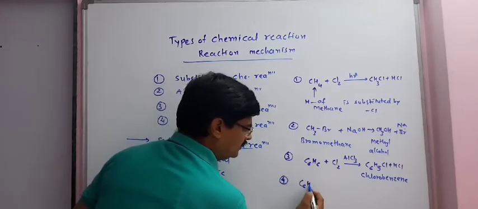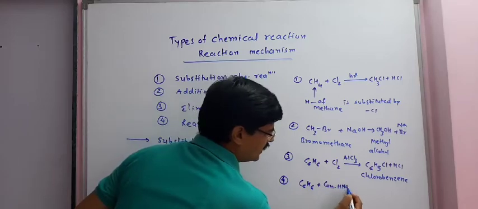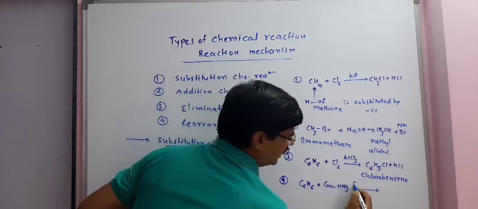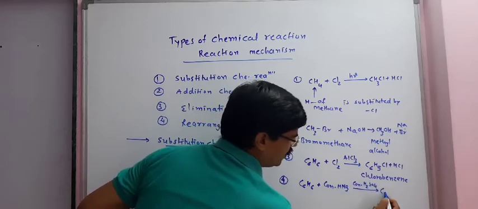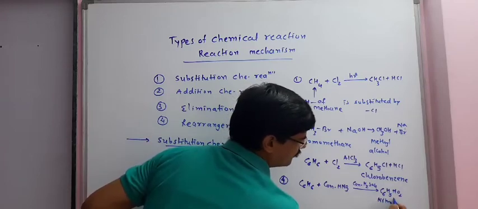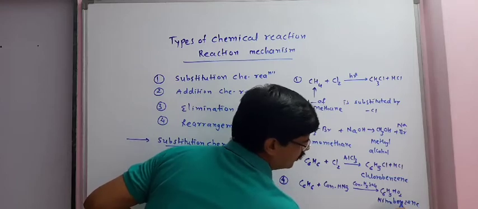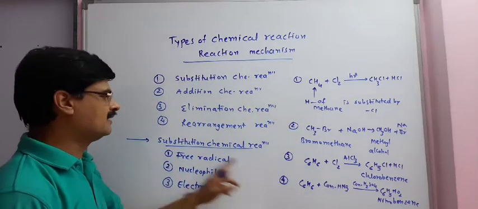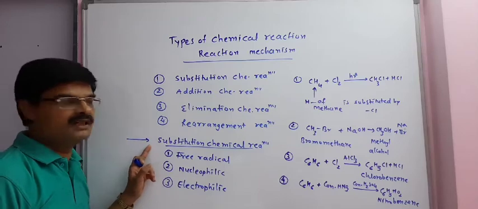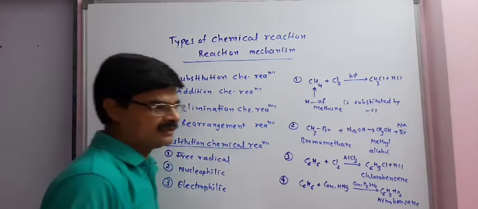Another reaction, benzene plus concentrated HNO3 in presence of concentrated sulfuric acid. Product formed is C6H5NO2, which is nitrobenzene. This is also example of substitution chemical reaction. Now we will study addition chemical reactions.